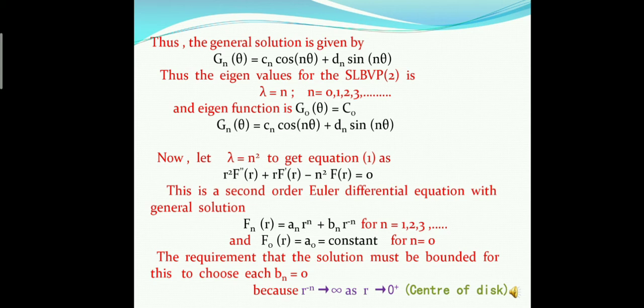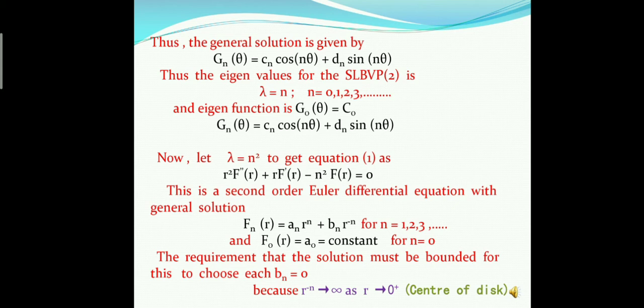Thus, the general solution is given by G_n(θ) = C_n cos nθ + D_n sin nθ. Thus, the eigenvalues for the Sturm-Liouville boundary value problem are λ = n², where n varies from 0 up to infinity, and the eigenfunctions are G_0(θ) = C_0 and G_n(θ) = C_n cos nθ + D_n sin nθ. Now we take λ = n² to get equation 1.